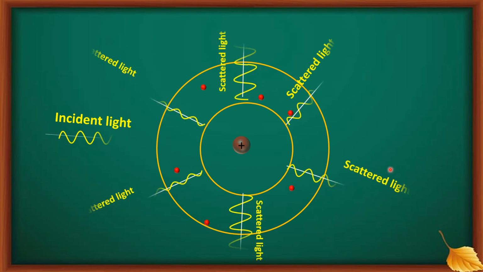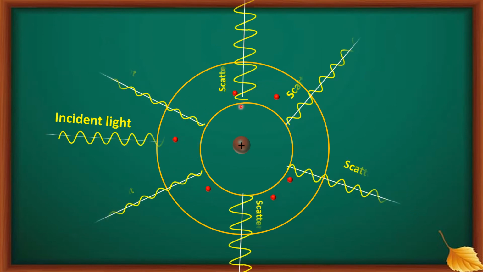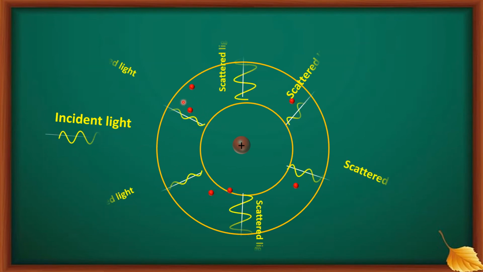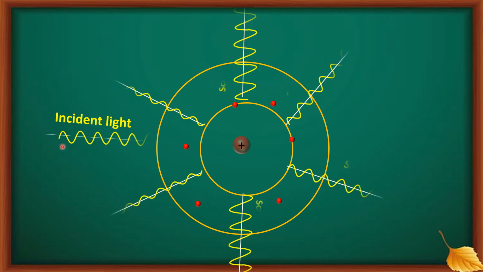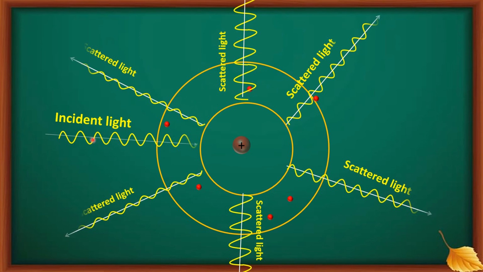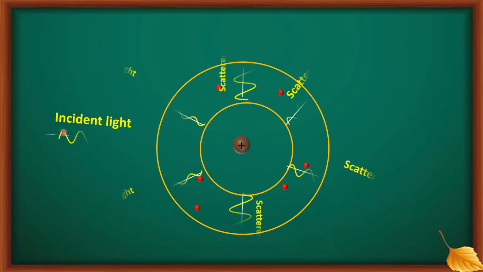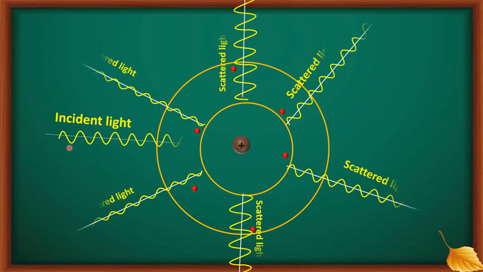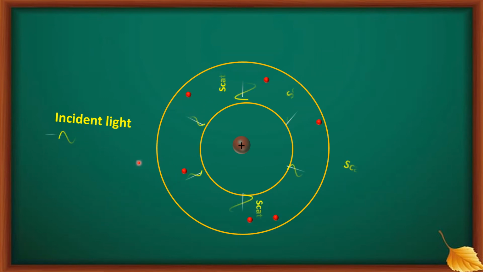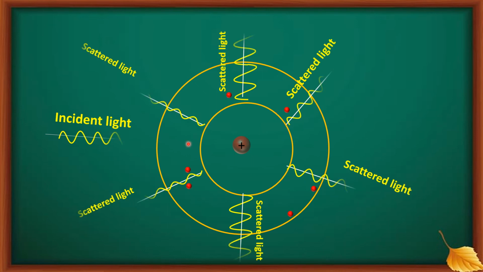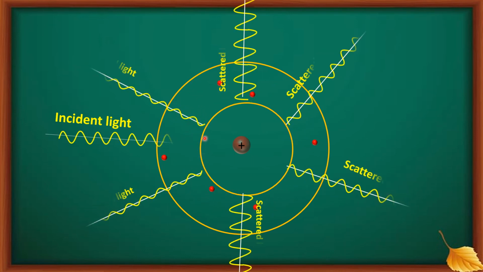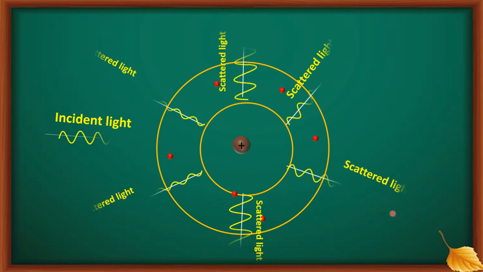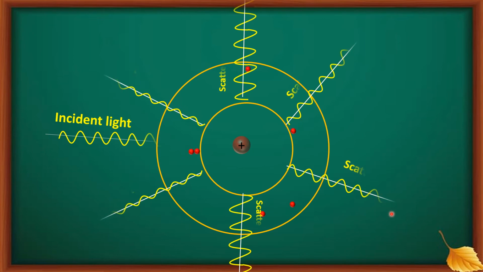So the vibrating electrons re-emit the light of same frequency in different directions. Here I have shown you yellow light. This atom is absorbing yellow light. That means this atom responds only to yellow color, and it is re-emitting only yellow color light.